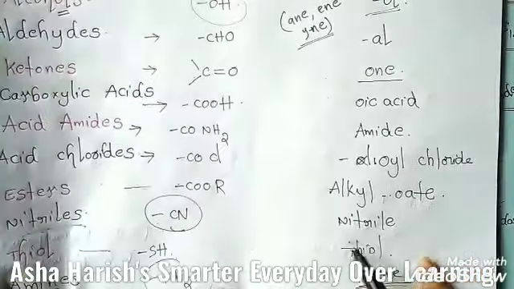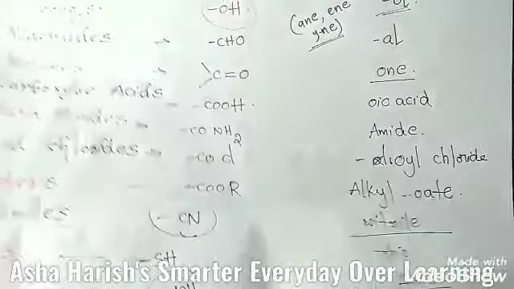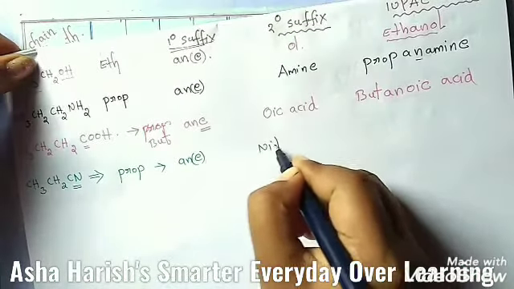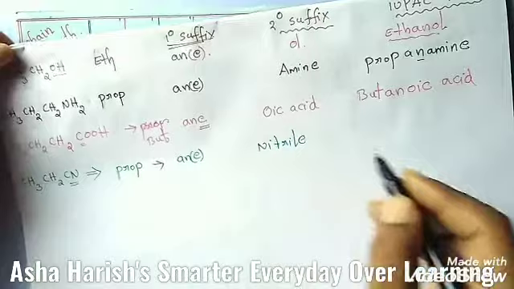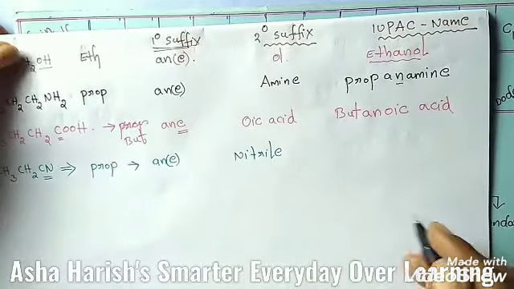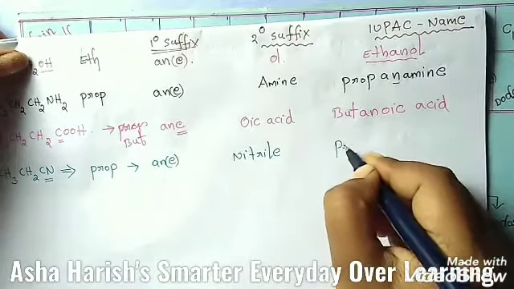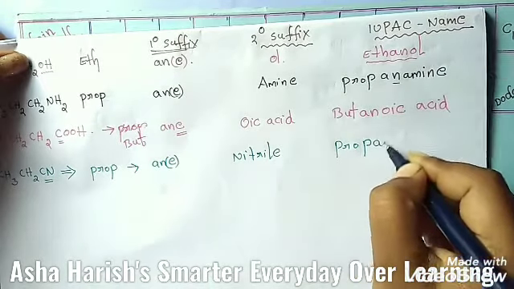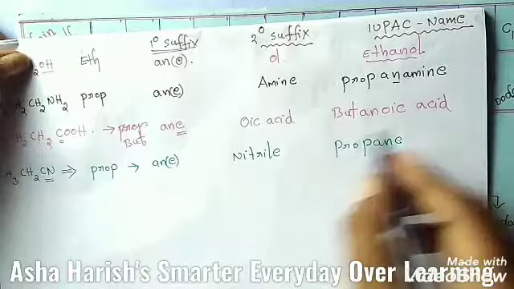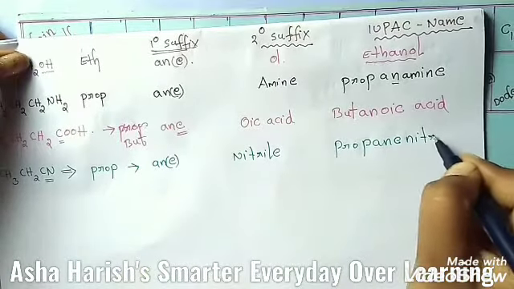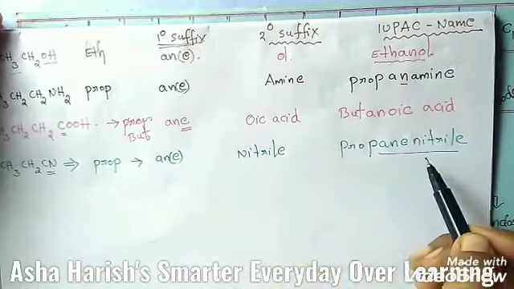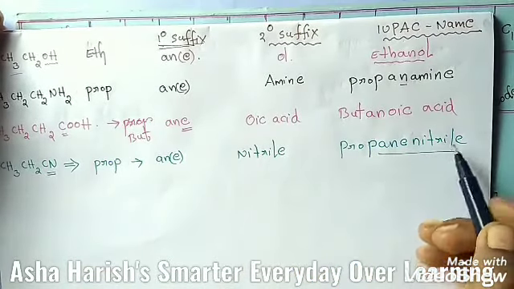So you need to add nitrile as secondary suffix here. Then the IUPAC name of this compound is propane nitrile. Simple. You can add all these names and write propane nitrile.